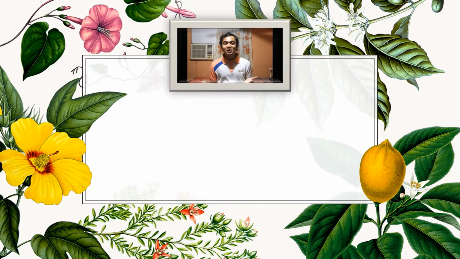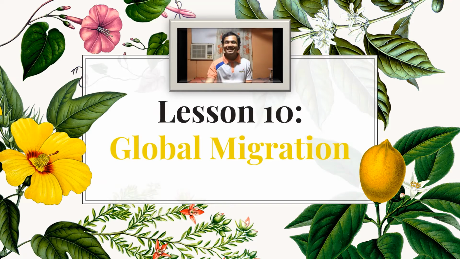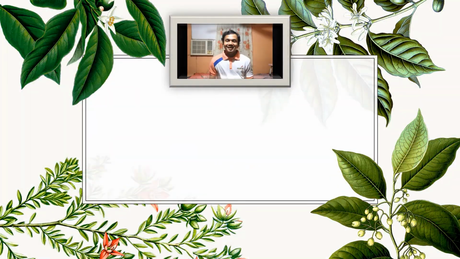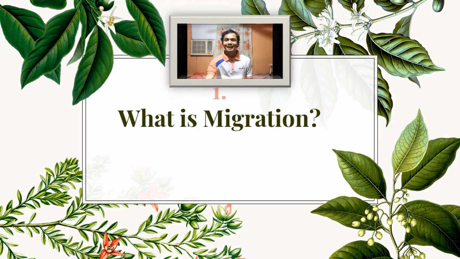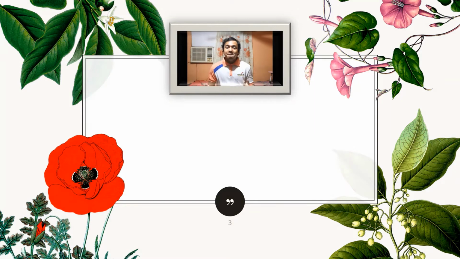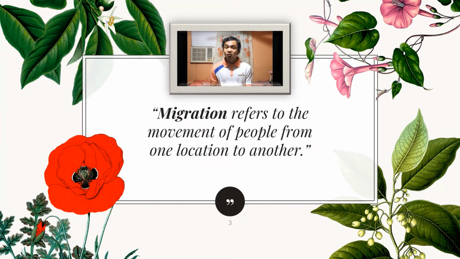And for today, we are going to discuss Lesson 10, Global Migration. Since we are going to tackle global migration, we might as well first know what migration is. Migration refers to the movement of people from one location to another.